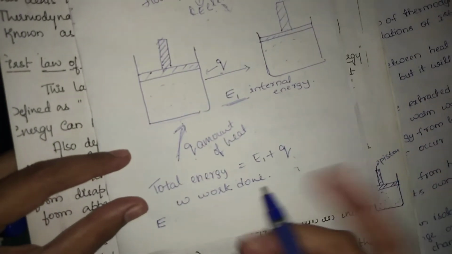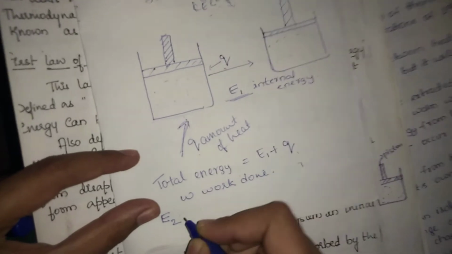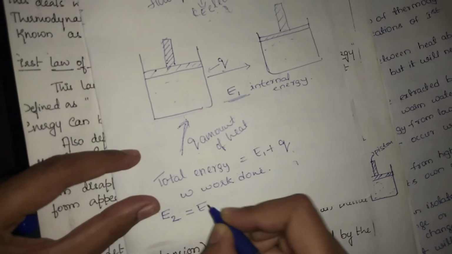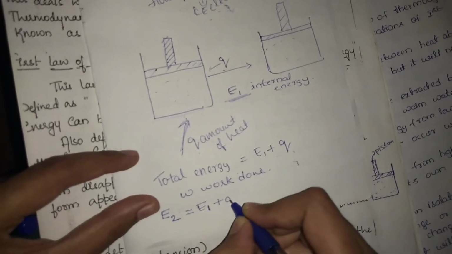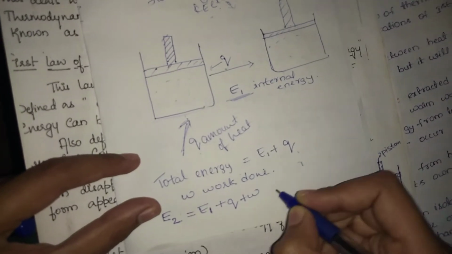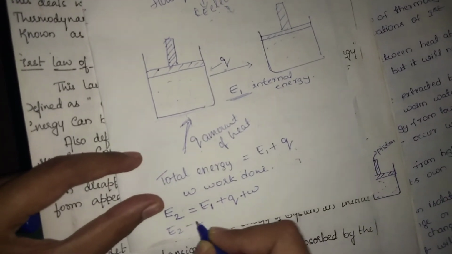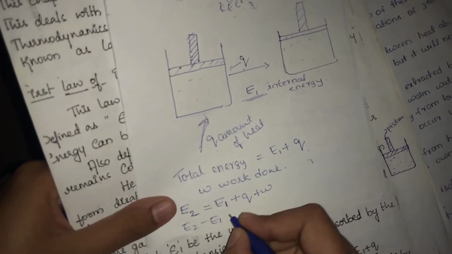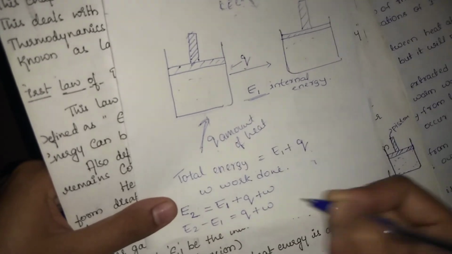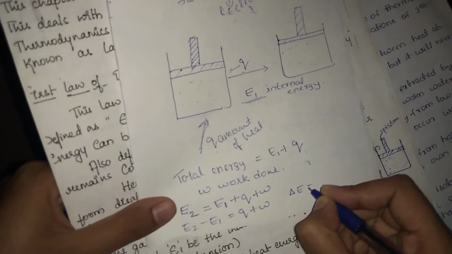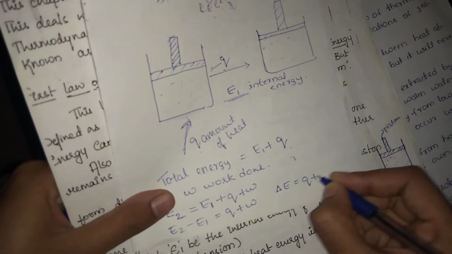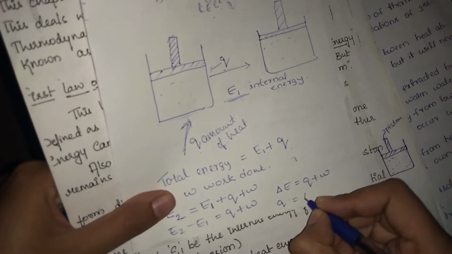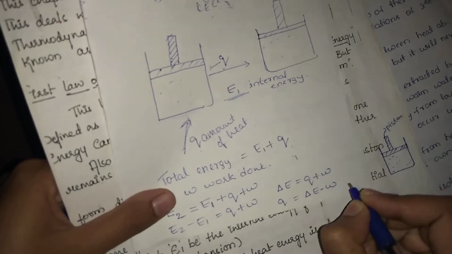Then the internal energy at the final state E2 is equal to the internal energy at the initial state plus the amount of heat supplied plus work done. We can write it as E2 minus E1 is equal to Q plus W, that is, delta E is equal to Q plus W, or else we can also write Q is equal to delta E minus W.